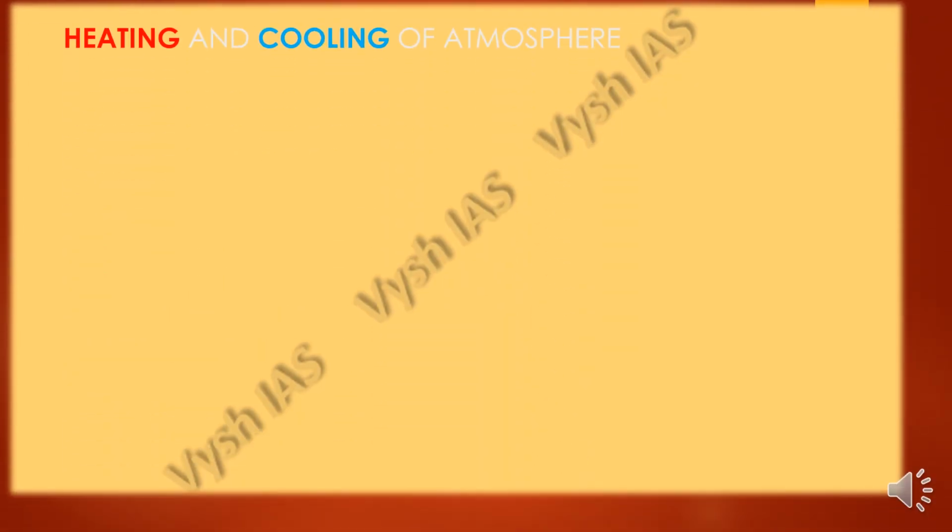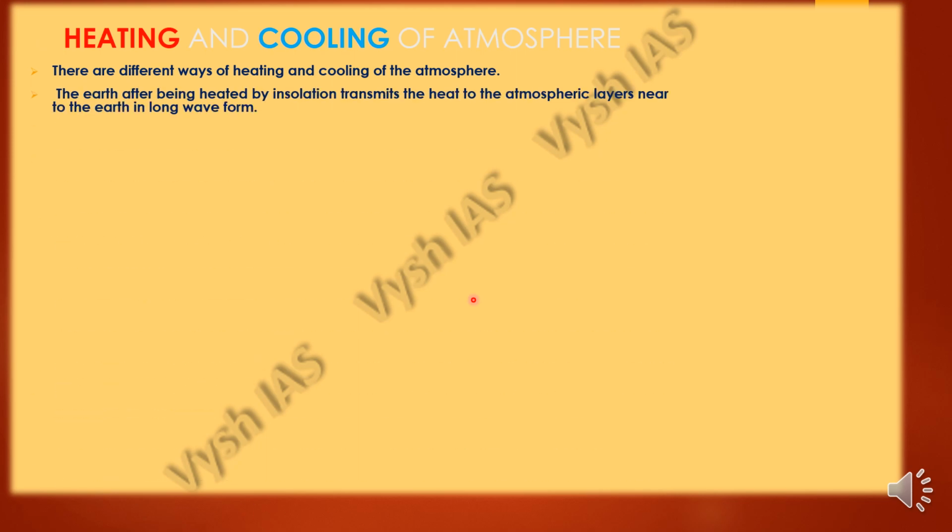Next we have heating and cooling of the atmosphere. This is a type of heat balance. There are different ways of heating and cooling of the atmosphere. Sometimes the earth can take care of itself. Just as an ecosystem restores its balance, even the earth knows how to restore its balance. It's a slow and gradual process.